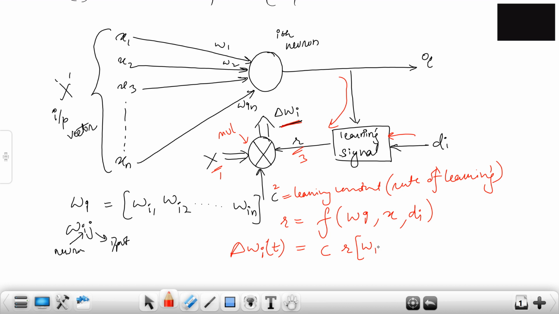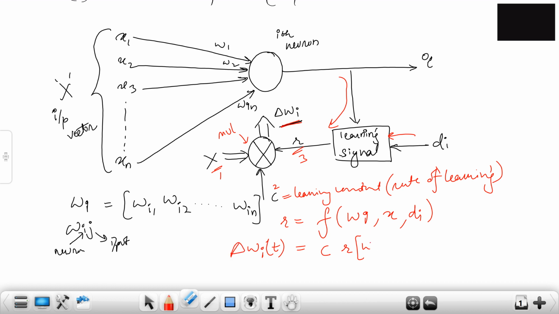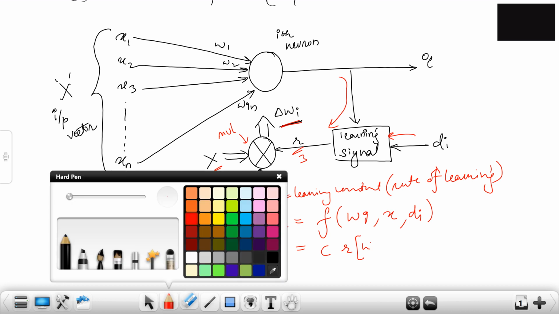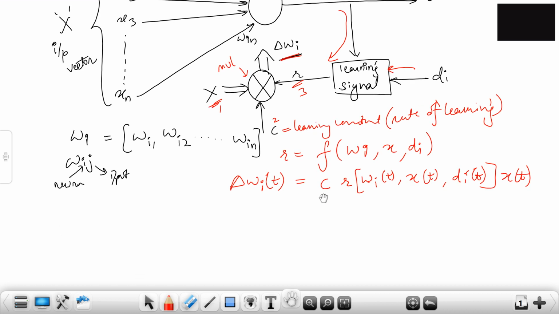R is also a function of three things: Wi, X, and the desired signal. One second, I'll clear this because you have taken t, so we'll write it with respect to t. So Wi of t, X of t, and Di of t. These are the three things. And there's another X over here, multiplied, so we'll have X of t again outside. This is how your weights get updated. I've written it in terms of change.